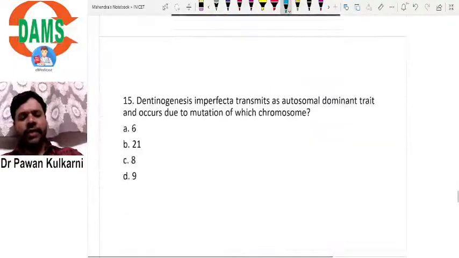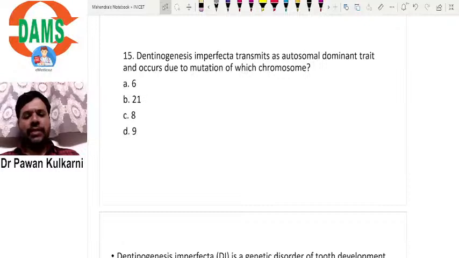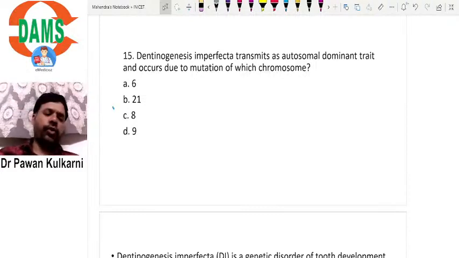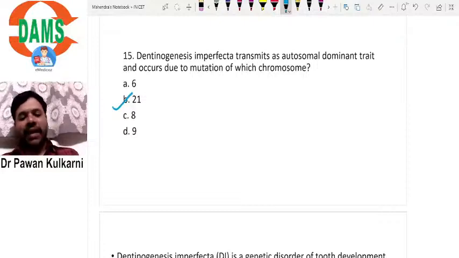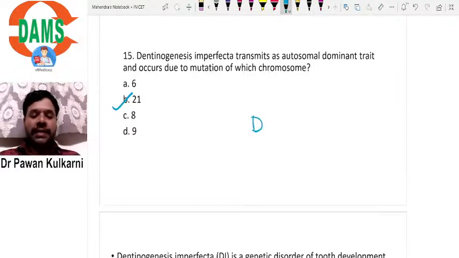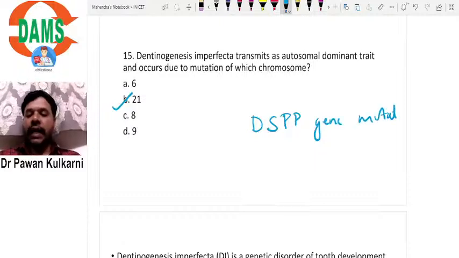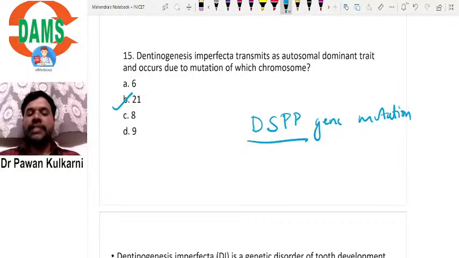Okay, let us move to the next question. Dentinogenesis imperfecta transmits as an autosomal dominant trait and occurs due to mutation of which chromosome? Characteristic single liner MCQ, chromosome number 21. Dentinogenesis imperfecta usually occurs due to mutation of the gene called DSPP gene.